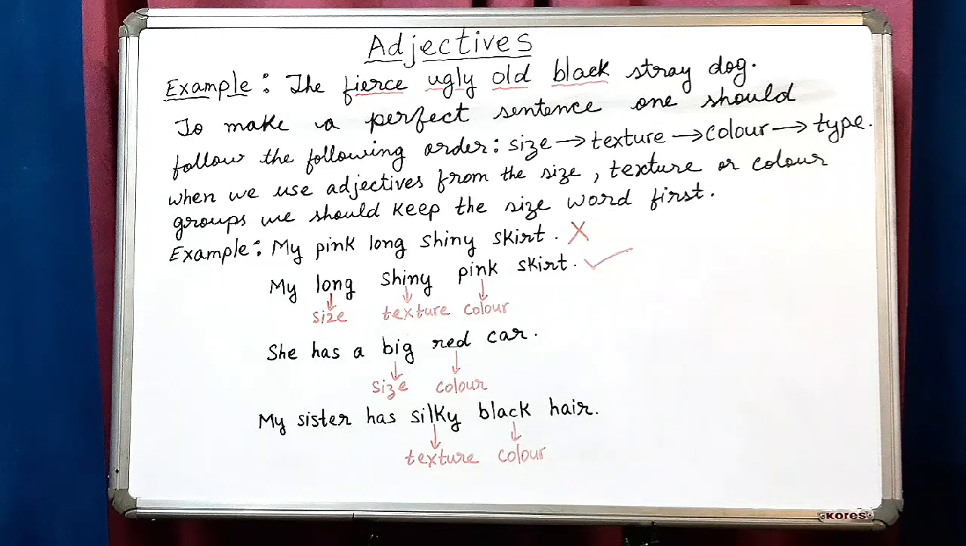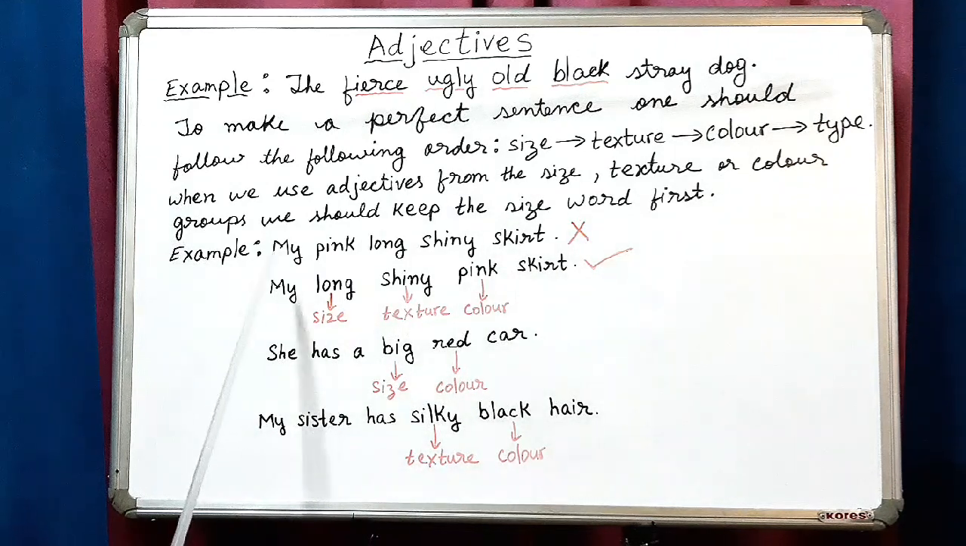You see, very often we use more than one adjective in front of a noun. For example, the fierce, ugly, old, black, stray dog. See, there are just too many adjectives describing the stray dog, which is a bad example. Always keep in mind, to make a perfect sentence, one should follow the following order: size, texture, color, type. When we use adjectives from the size, texture or color groups, we should keep the size word first.